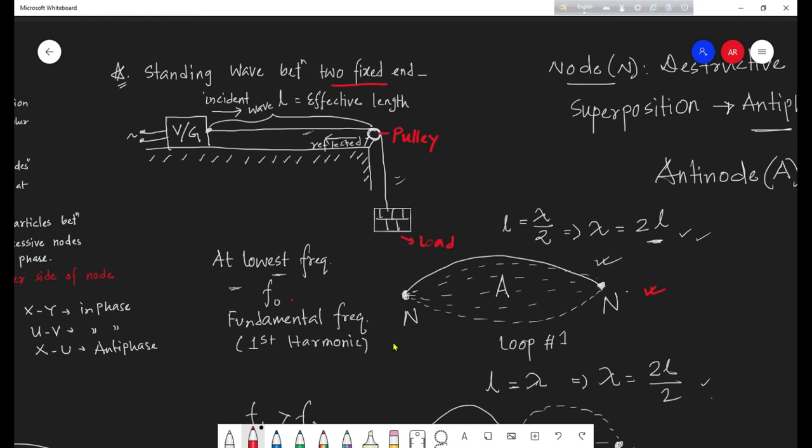And at the lowest frequency, as we understand the definition of frequency, frequency is the number of waves produced per second. Lowest frequency, lowest number of waves we will see. And the shortest wave that we see right here on the string at this lowest frequency, the pattern has to be a rhythmic pattern.